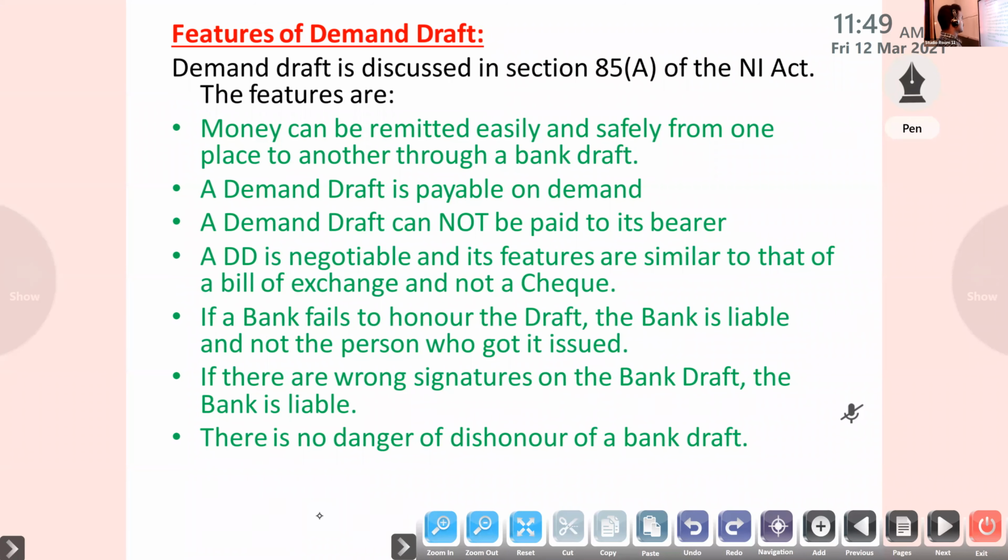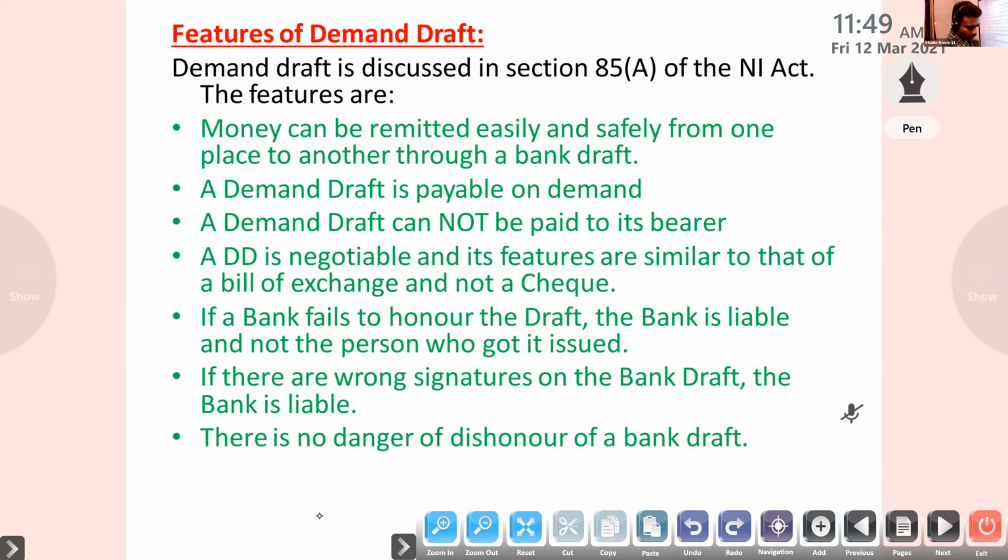So it can be transferred from one person to another, but it is similar to the bill of exchange only, not a check. A check is something which can be dishonored. Then, if a bank fails to honor the draft, the bank is liable because it is safe, with no risk of dishonor. If there is a wrong signature on the bank draft, the bank is liable. There is no danger of dishonor of a bank draft.